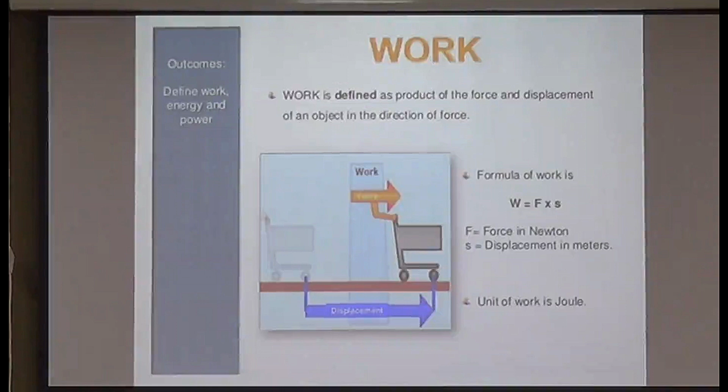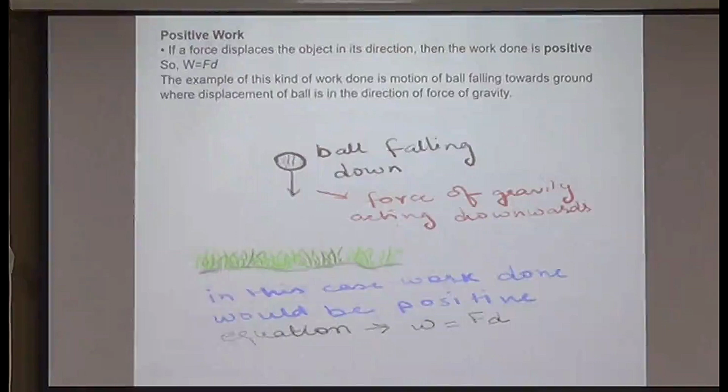Now when we consider work, we classify work as positive, negative and zero. Now how does it make sense? Let us find out. If an object is falling down, you have dropped a ball from a height. When the ball is coming down from a height, the force and displacement both are in the same direction.